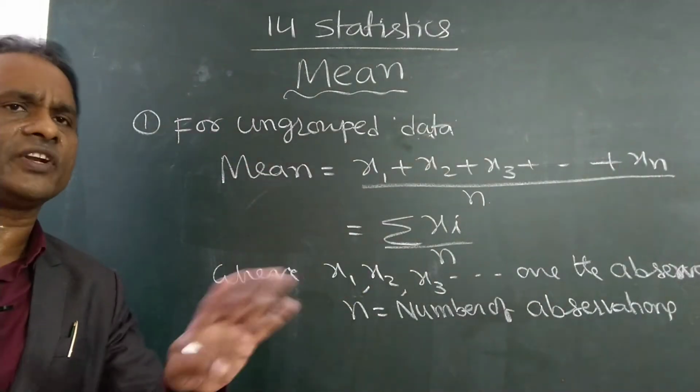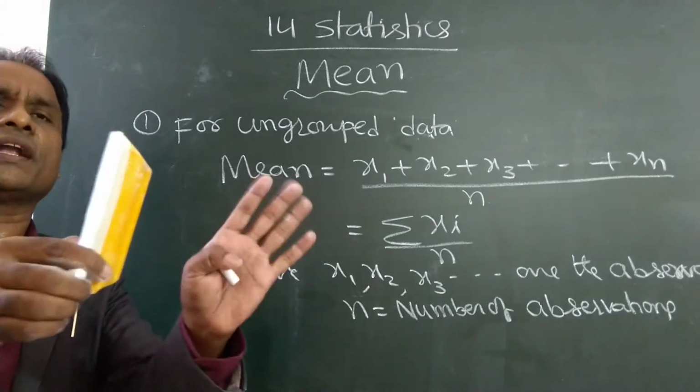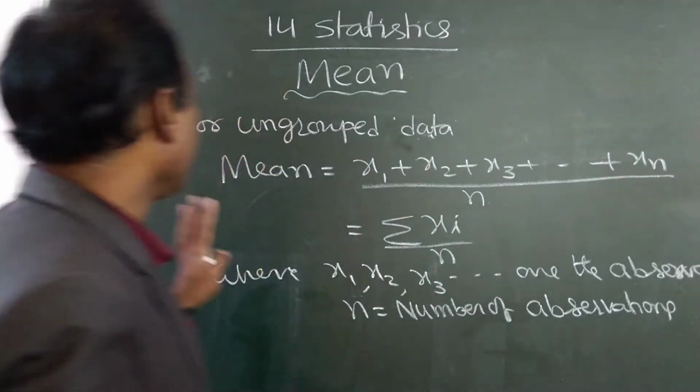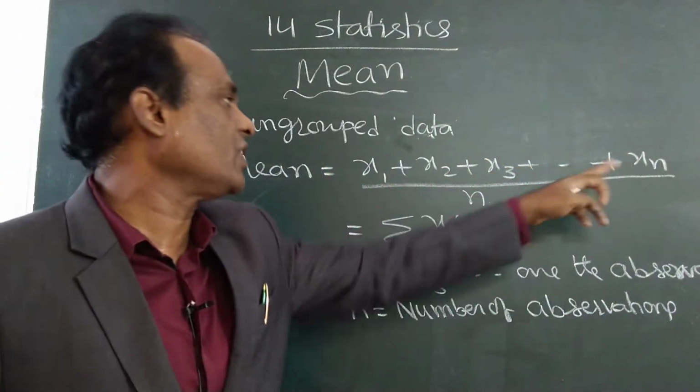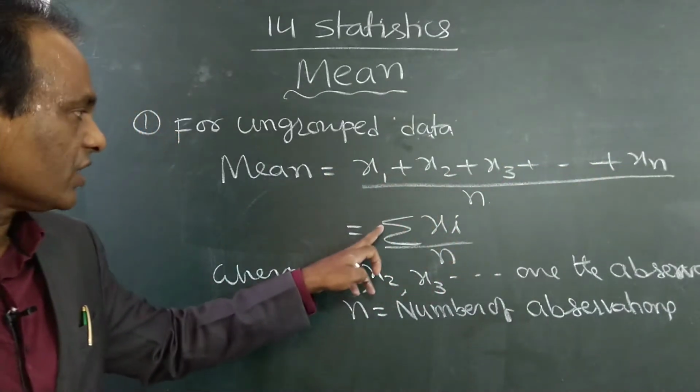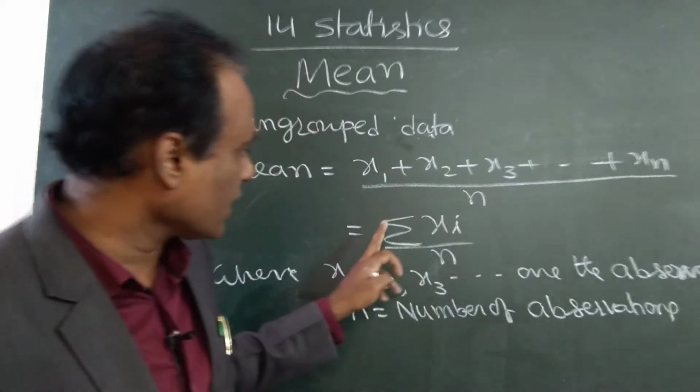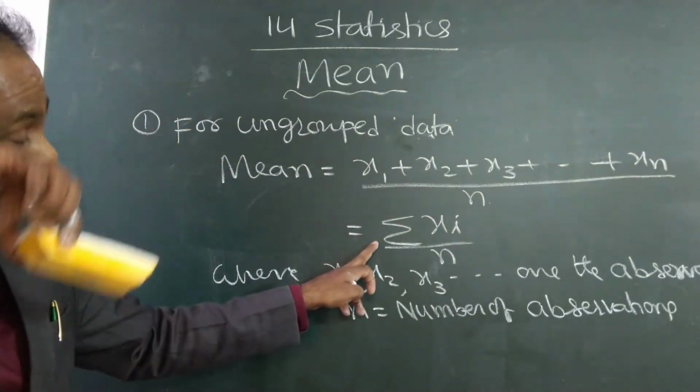In this chapter we don't have this application; I just reminded you of the formula. So write down: for ungrouped data, the mean formula is the sum of the observations divided by the number of observations. Instead of writing in full, we can also use this sum symbol.